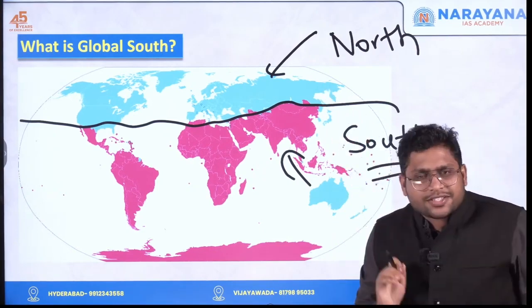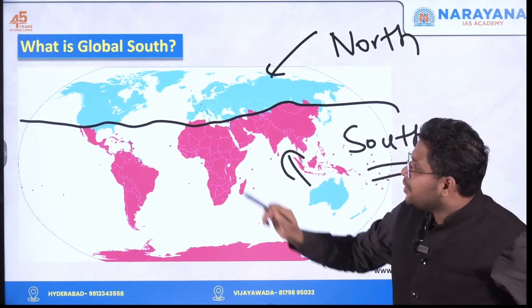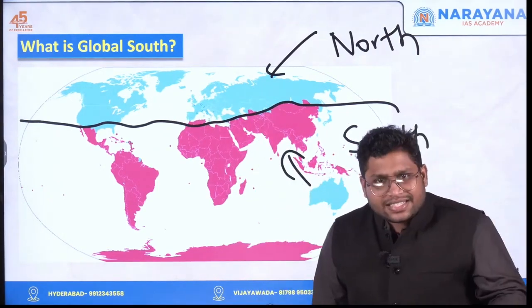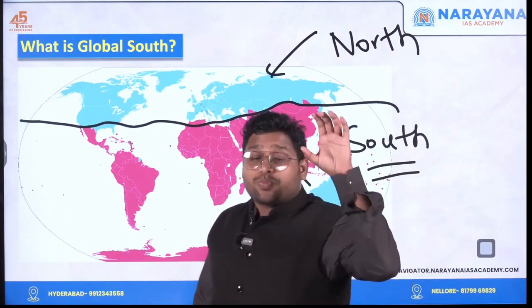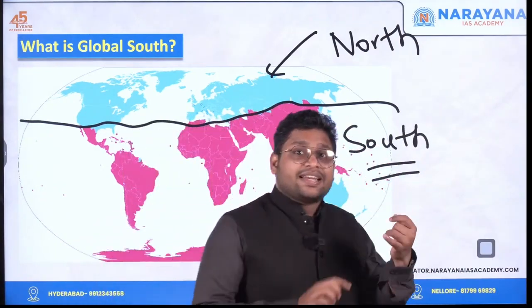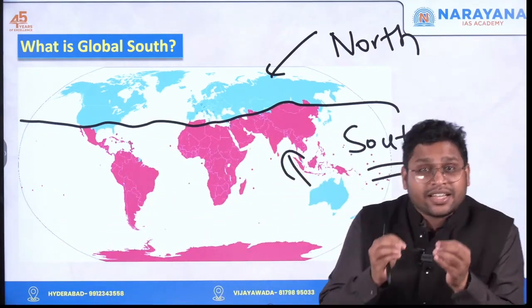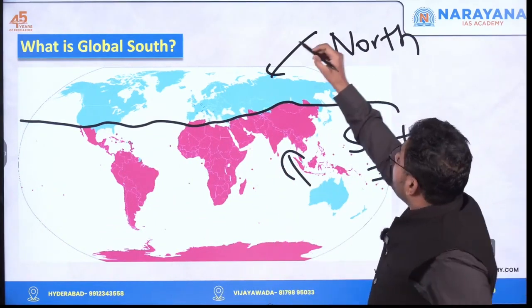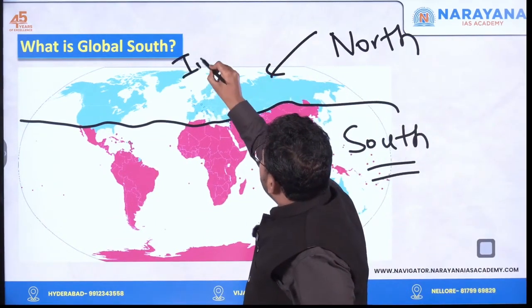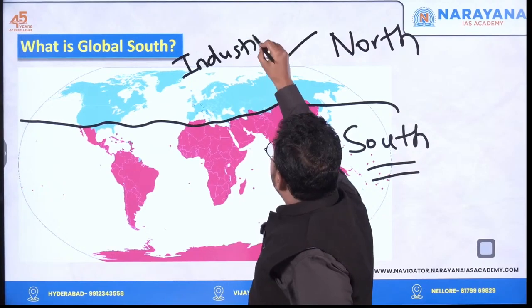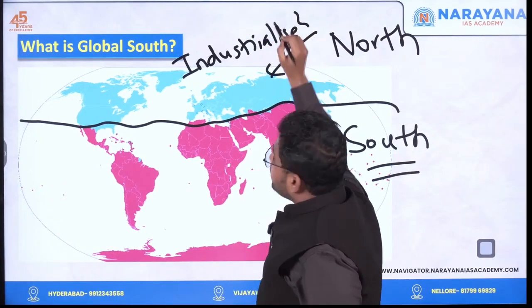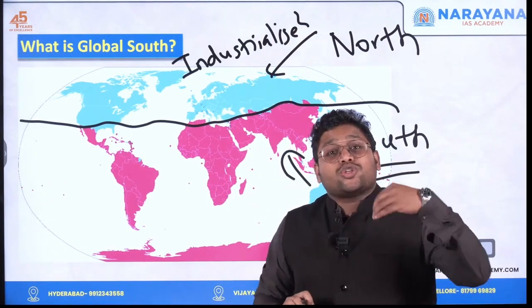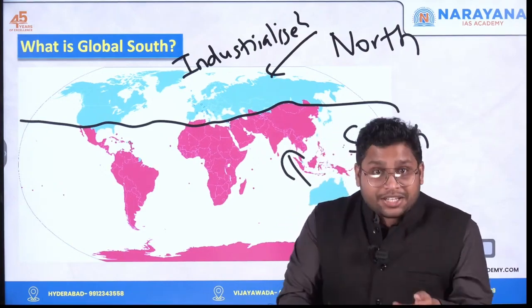What are the differences? First of all, these countries are industrialized. Their economy is at a very good position. They have advanced economies. Their health infrastructure is good. Their educational infrastructure is good. What we can clearly say is that these are industrialized nations, right? Or we can also call them developed countries.